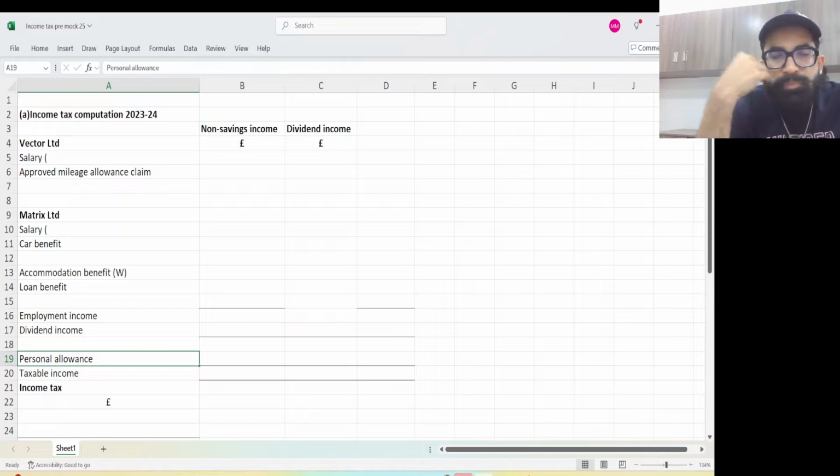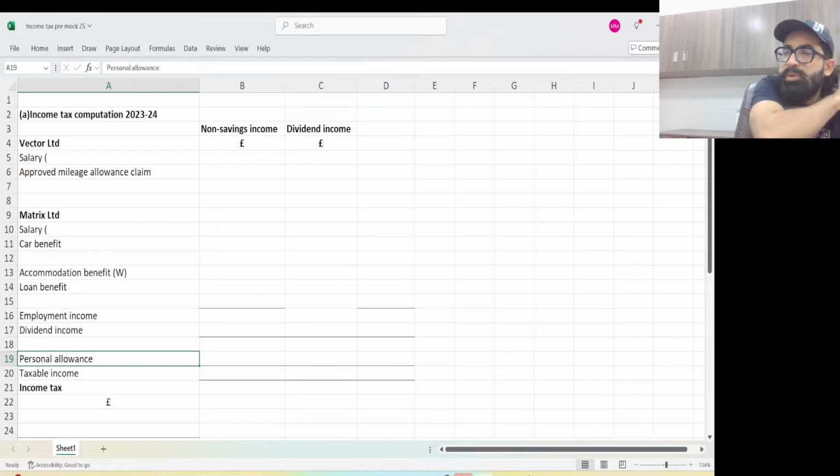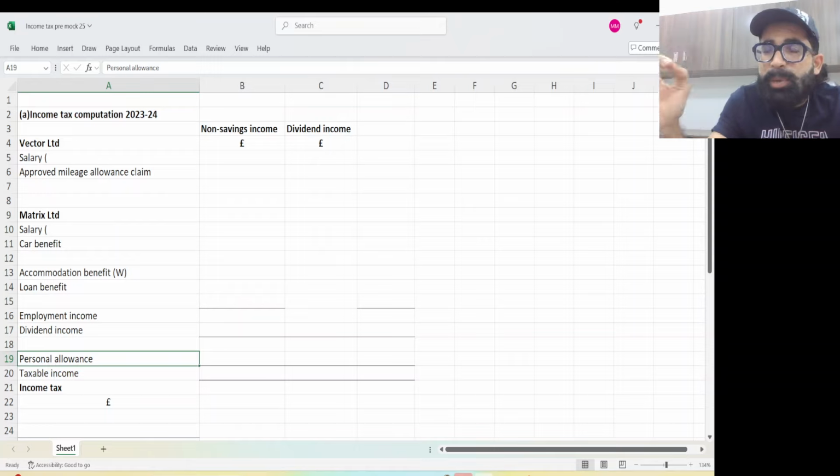Okay, so I have 2 columns, you can see, because you need to calculate income tax. And I taught you, whenever you need to calculate income tax of an individual, remember in Urdu I used to say insaan ka bacha. If you want to calculate the tax of an individual, 3 columns come to your mind: non-saving, interest and dividend. As there is no interest income in this question, I have ignored interest income. So two columns are there, non-saving and dividend income.